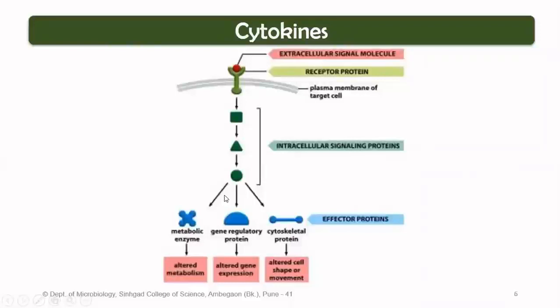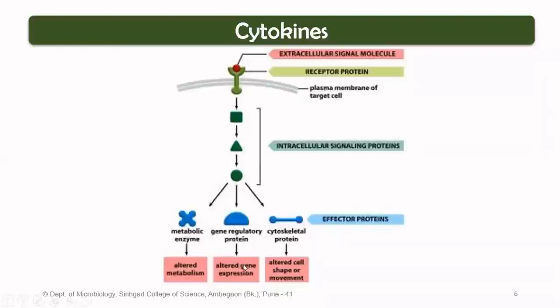What type of responses can we expect? There would be a metabolic response in the form of altered metabolism of an enzyme. That means either there would be overproduction of an enzyme or underproduction of an enzyme. There could be some cases where enzyme expression is halted completely, right? Okay. In addition to that, there could be some other